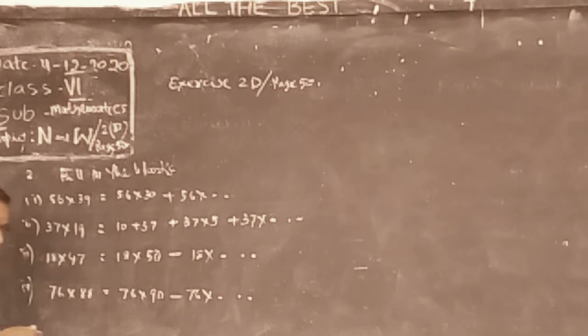These are the second question. Fill in the blanks. Answer the distributive property. 56 into 39, 56 into 30 is there.